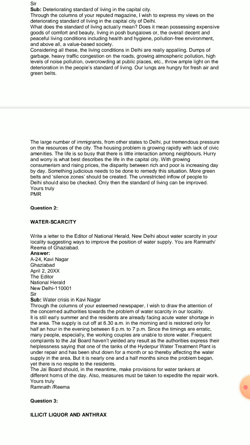More green belts and silent zones should be created. Now, some remedial factors you also have to highlight. More green belts and silent zones should be created. The unrestricted inflow of people to Delhi should also be checked. That means the immigrants, who come in large numbers, should also be checked. Only then can the standard of living be improved.